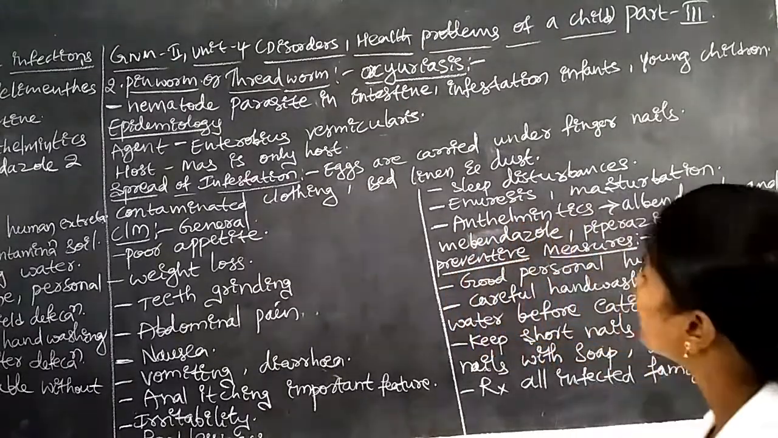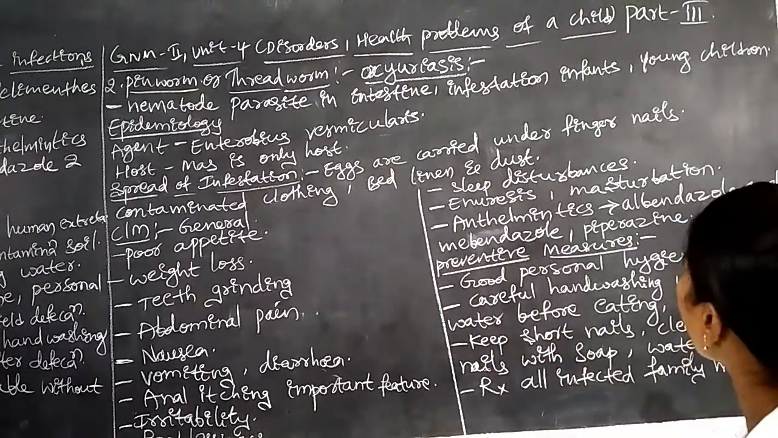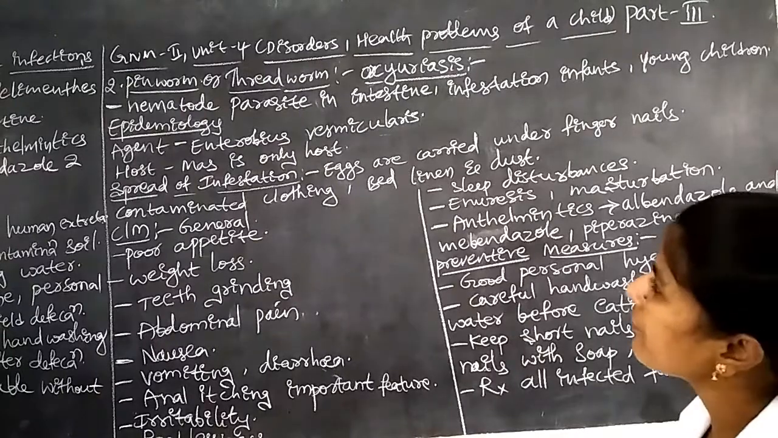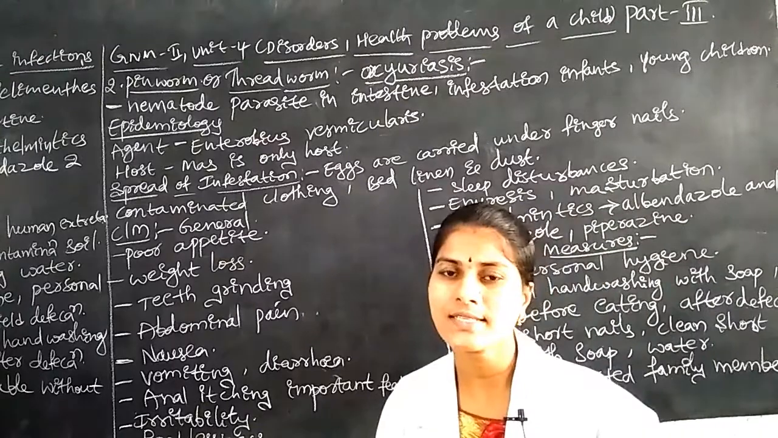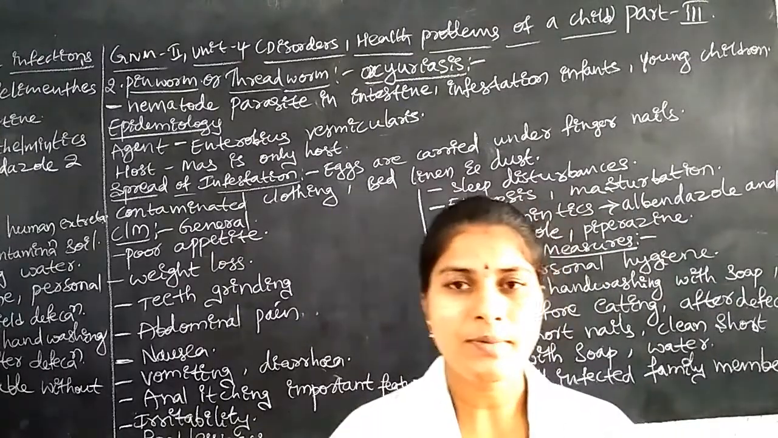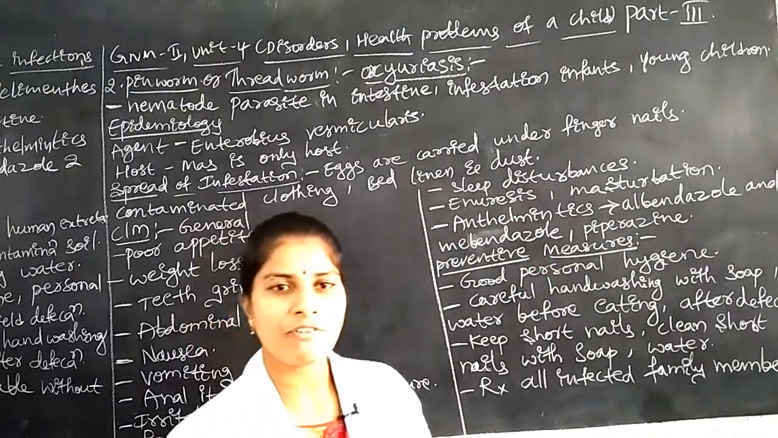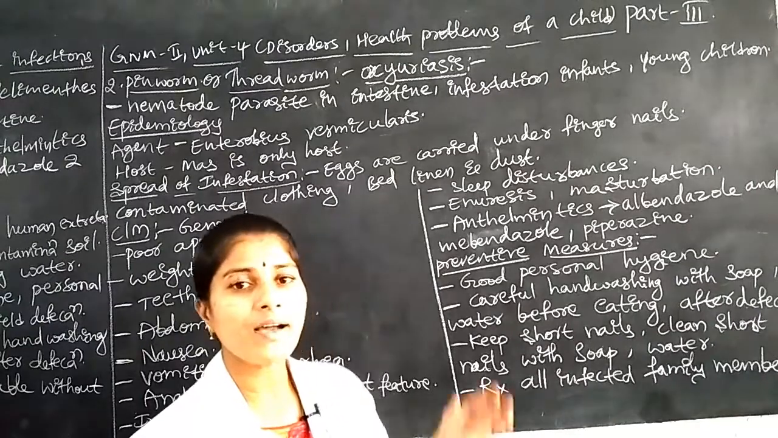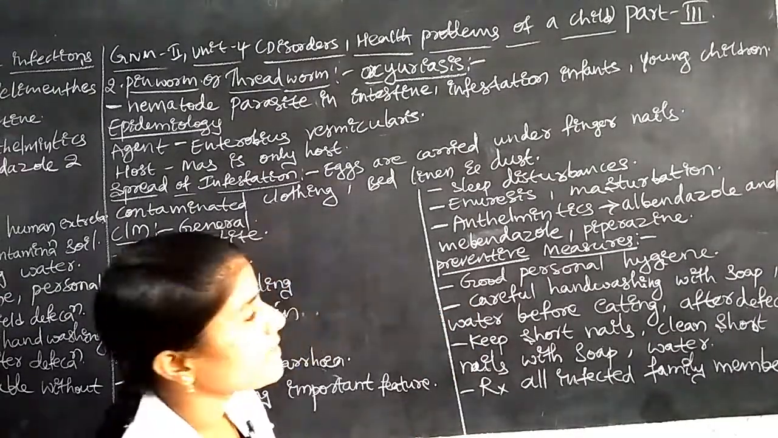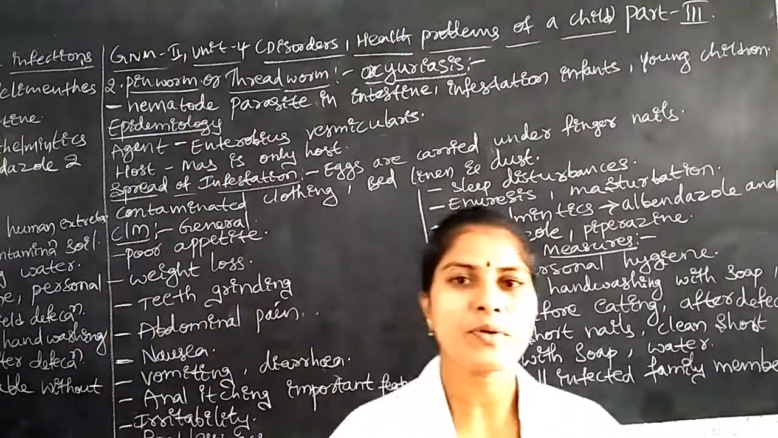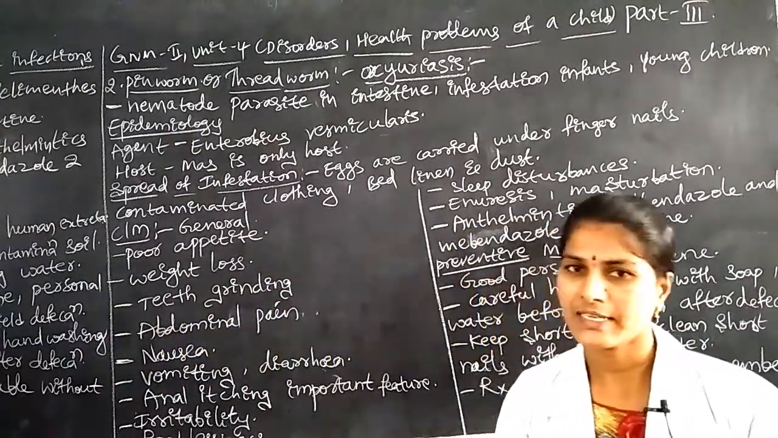In this infestation of infants, pinworms and threadworms mainly cause infection in children, that is, the first month to 12 months age group, the infants. Young children may also be prone to this type of infection.